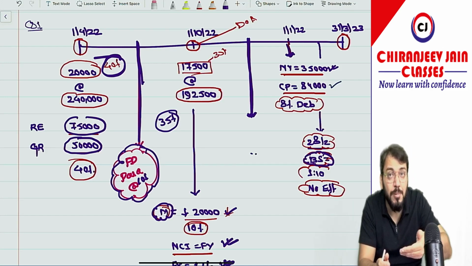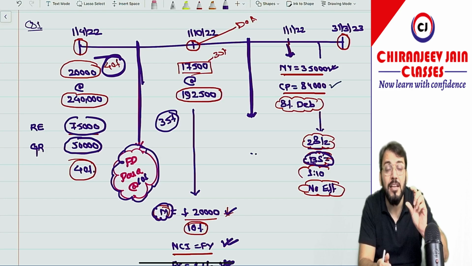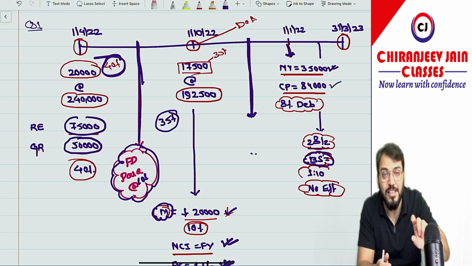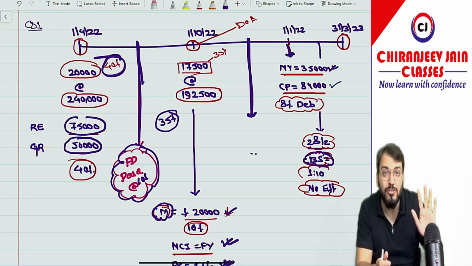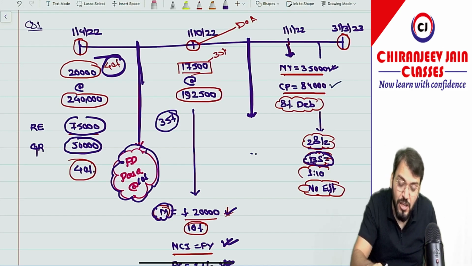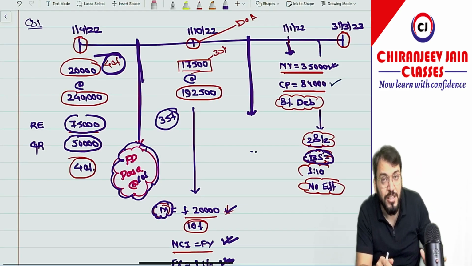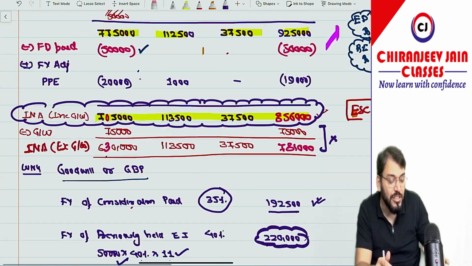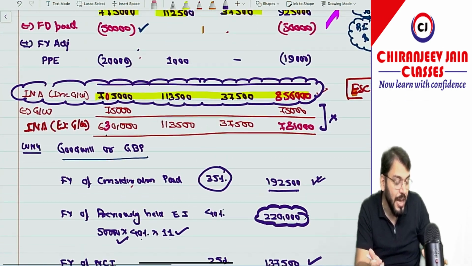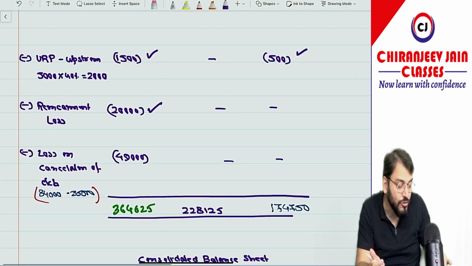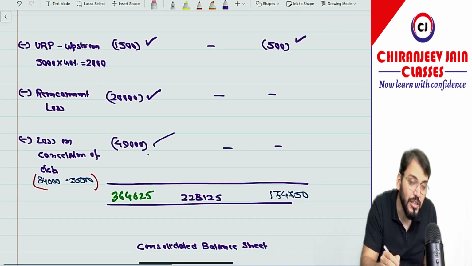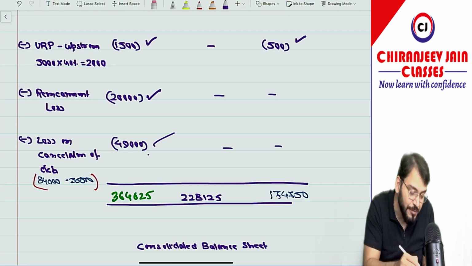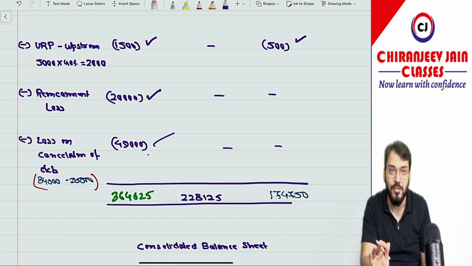So they have paid a higher price. Whatever higher price they have paid will be considered as loss on cancellation, and that loss on cancellation will also be transferred to PL. So how much extra amount did they pay? 84,000 minus 35,000, that is 49,000, will be the loss on cancellation of own debenture. And you can see I have deducted minus 49,000 from retained earning, and this becomes the total amount of retained earning, general reserve, and NCI which will come in the balance sheet.